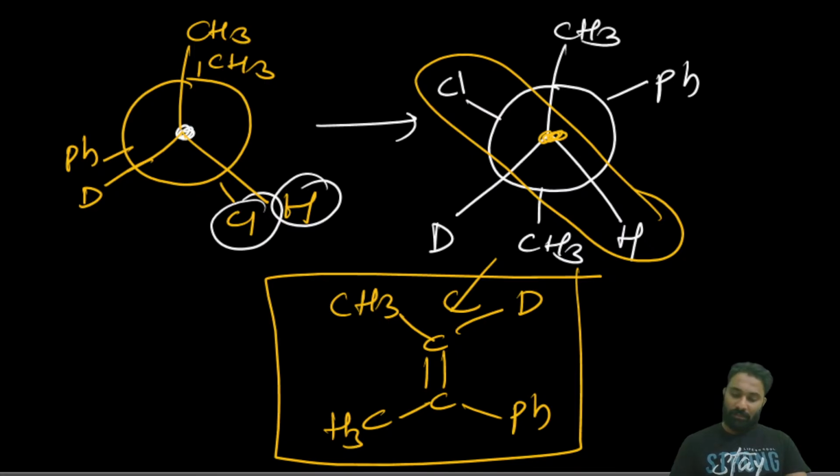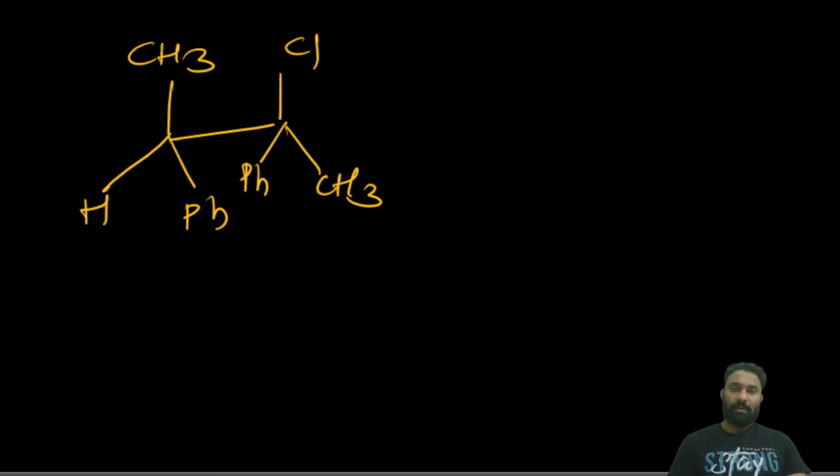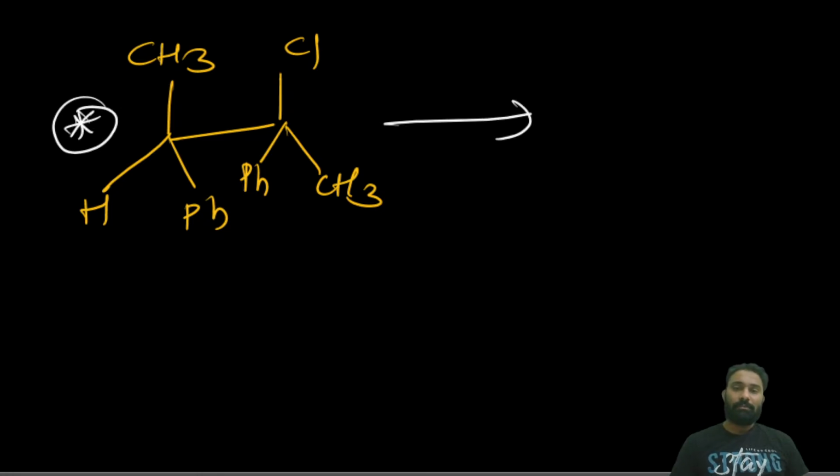Now this is about the stereochemistry with Newman projection. If they give the Sawhorse projection, now this is a Sawhorse projection. Here it is a Cl, here a Ph, here a CH3. If the Sawhorse projection is given, then rotate it to 180 and after that write the product. Clear? Try to write the product for this one.